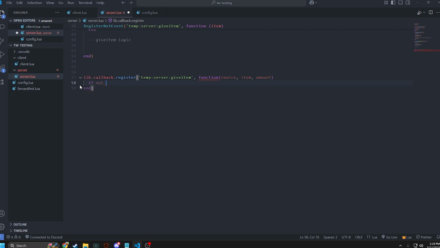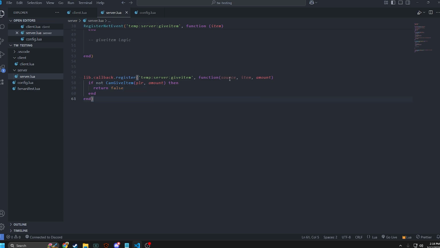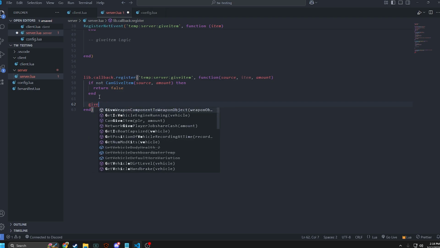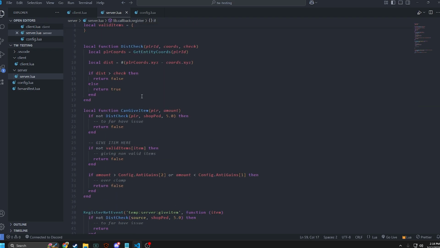If not can give item, then return false. Our player is our source. Our amount is our amounts. Do give item. Whatever, I think it's give or add item. Here's our add item source item amount. There you go.